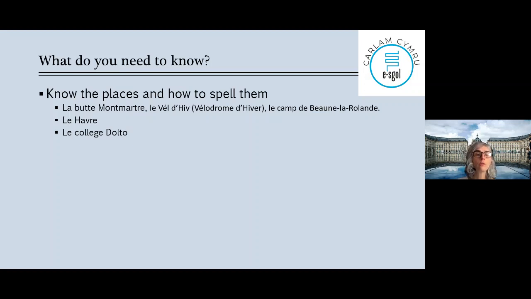Le Havre, remember we don't say it, but there is an H. Le Collège d'Olto, collège, there is an accent there, but my computer is correcting my French. Sorry, okay, don't forget the accent. The Collège d'Olto with a name, because it's the name of someone, you need the capital letter, okay?